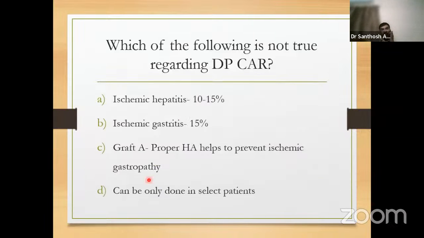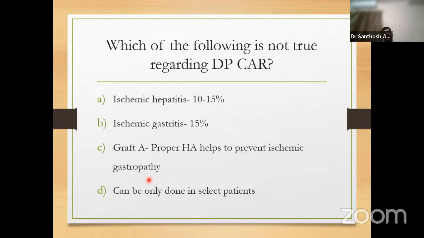What is DP-CAR? DP-CAR is distal pancreatectomy with celiac artery resection. This is done for few tumors of the body of pancreas which involve the celiac axis. This was an extrapolation from the Appleby procedure in which the tumor of the stomach is involving or the lymph nodes are involving the celiac axis. So which among the following regarding DP-CAR is not true?